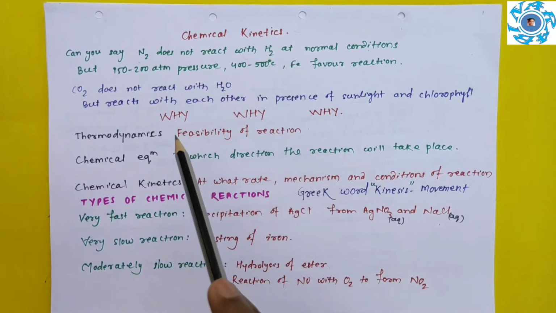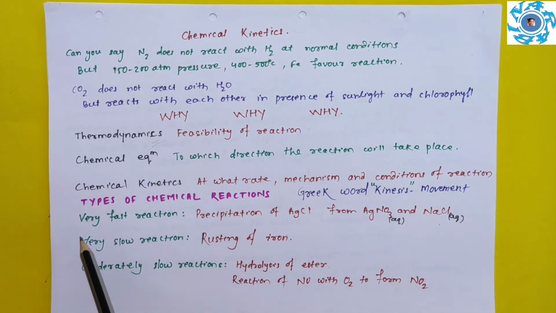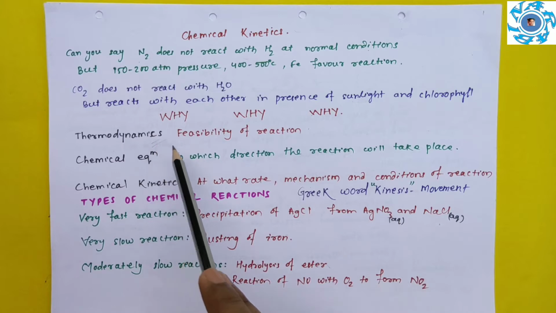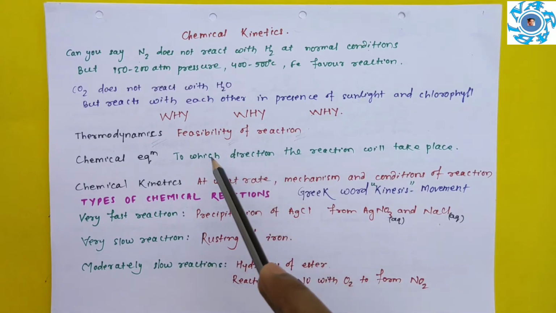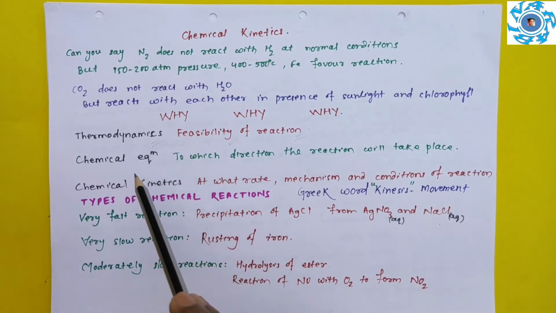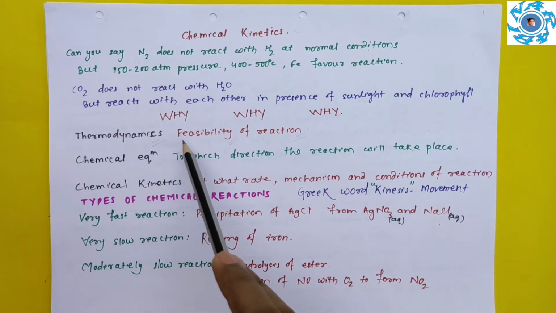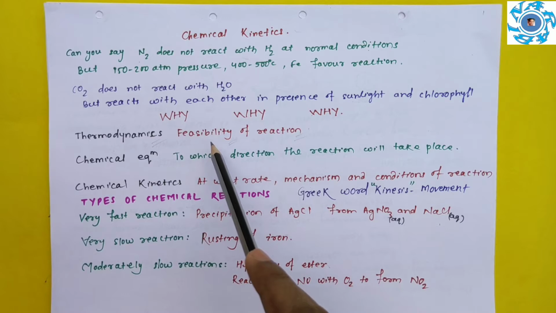So just recall, in class 11 there was a chapter thermodynamics. Thermodynamics explains the feasibility of a reaction. What does feasibility mean? Whether the reaction will take place or not, that is known as feasibility. That is explained by thermodynamics. If delta G value becomes negative, then the reaction is feasible.